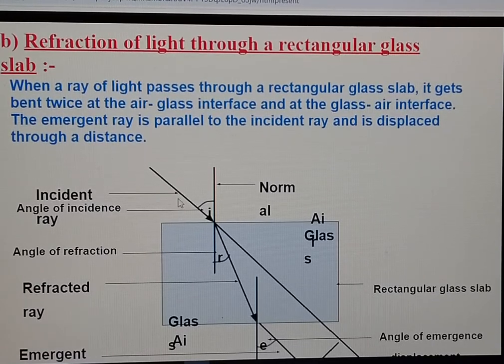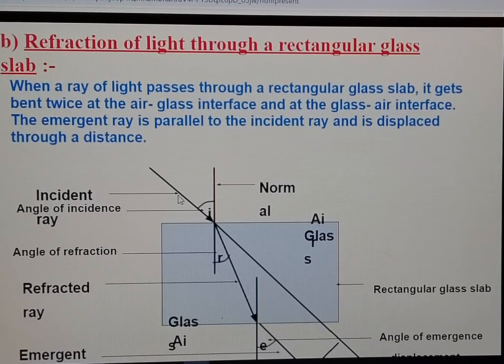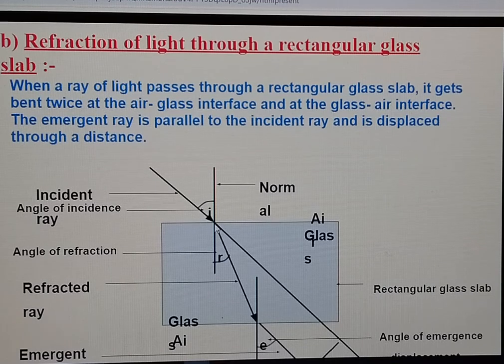In this case, we have initially studied when light travels from rarer to denser. Rarer medium means air, and in the case of a glass slab, denser means glass. Initially light falls on the surface of glass, so initially light is in the rarer medium. After this, light bends towards the normal because light is going from rarer medium into denser medium.